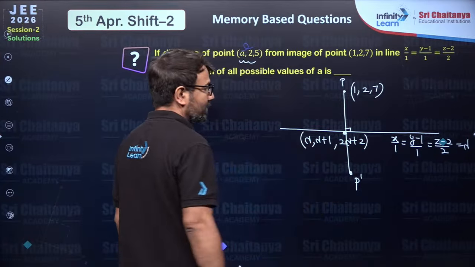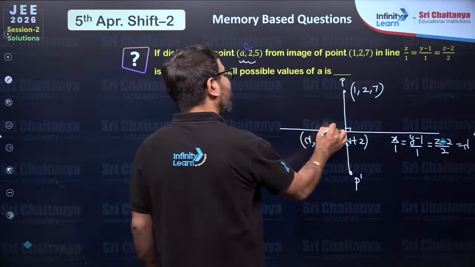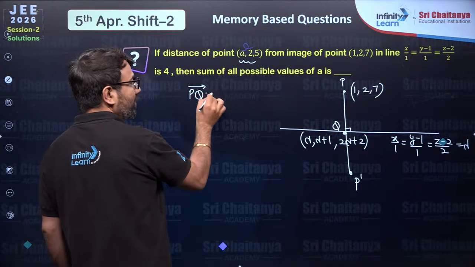I hope you are able to understand this. Once it is clear to you, now I am assuming this foot of perpendicular to be the point Q. I am finding the PQ vector over here.